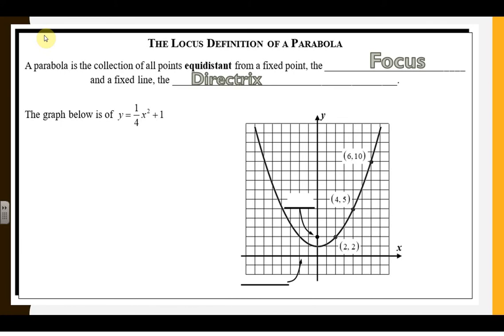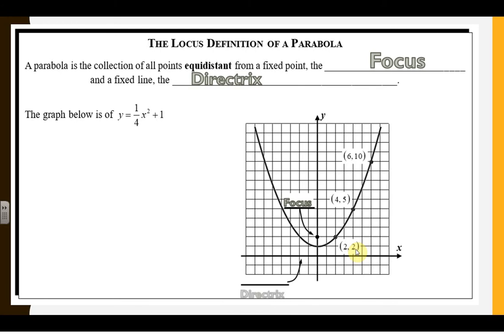Anyway, this is showing you the fact that any point on your parabola will always be the same distance from your focus as your directrix. That's the beauty, the locus definition. So here, with the graph we've been given, y = 1/4 x squared + 1, our focus is in the parabola, and our directrix is underneath the parabola. This will always take place. The focus will always be within the parabola. The directrix will always be outside of the parabola.